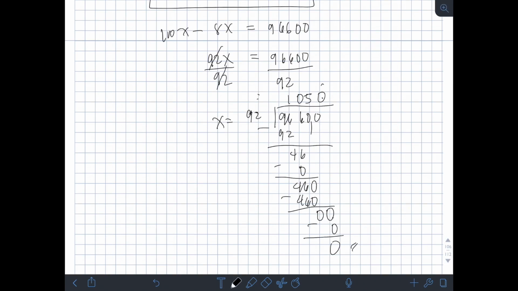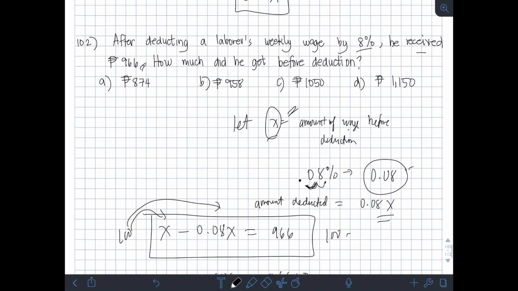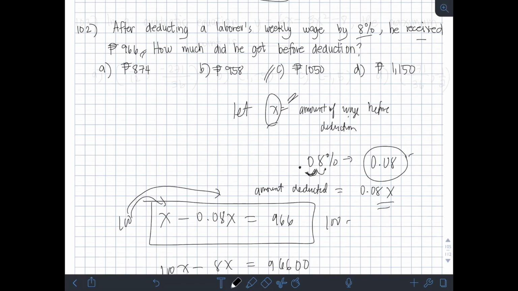So, remainder 0. So, therefore, ang value ng x natin is 1,050. Ito rin yung amount before deduction. Okay, so the answer is letter C.